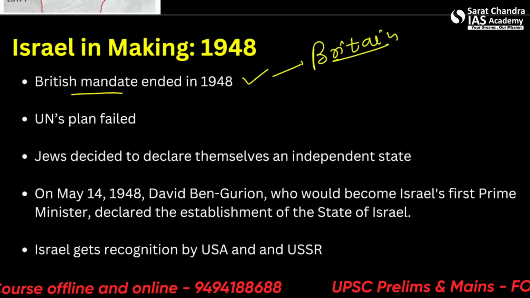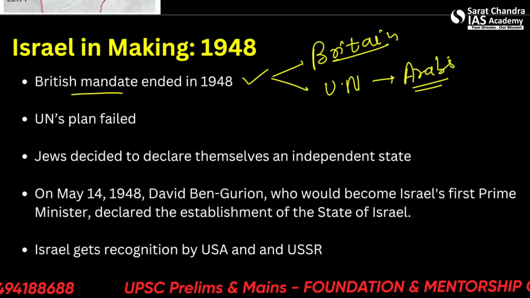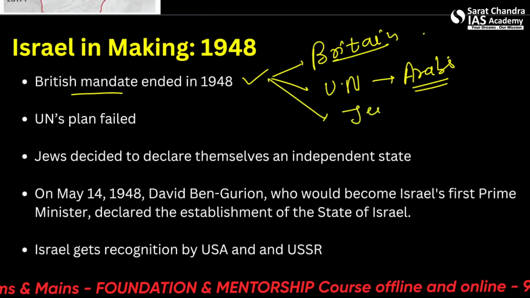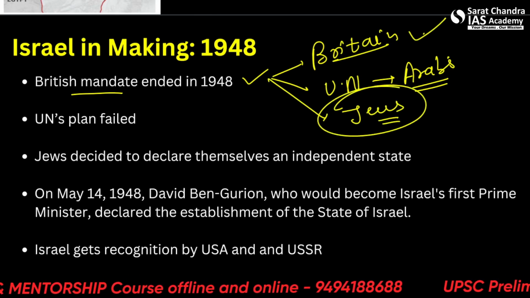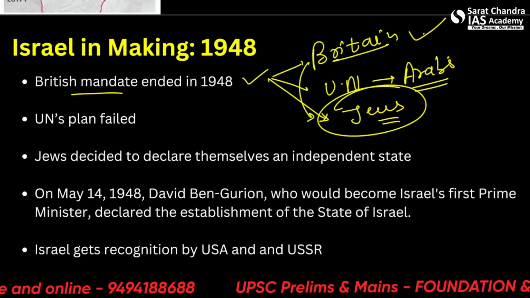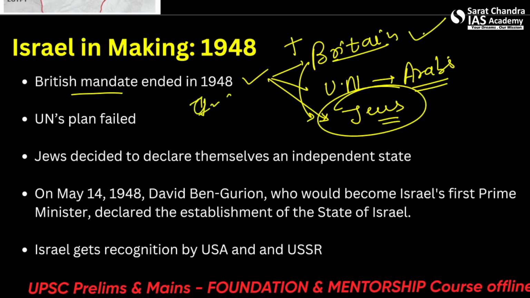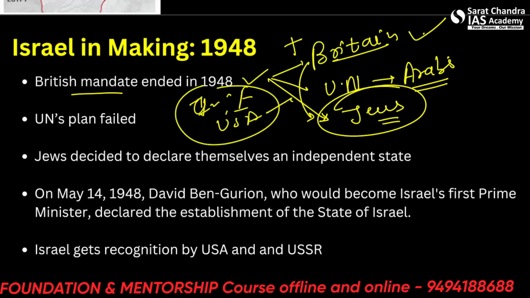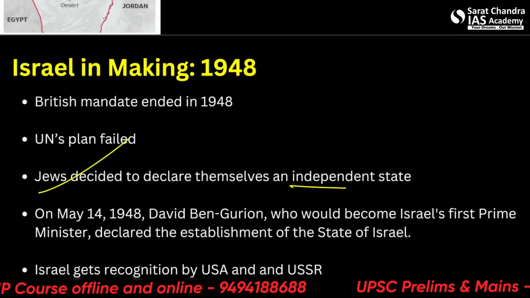Now, as Britain was out of the scene and the UN partition plan was not accepted by the Arabs, the Arab countries, the Arab people came into a direct head-on war with the Jews. But we must not forget here that despite Britain leaving the scene, the Jewish population was still supported by Britain and by all the powers that supported Britain, such as Italy, France, USA. They provided much power to the Jewish people because, as everybody knew, the Arabs were going to attack the Jews. So Jews decided to declare themselves an independent state.